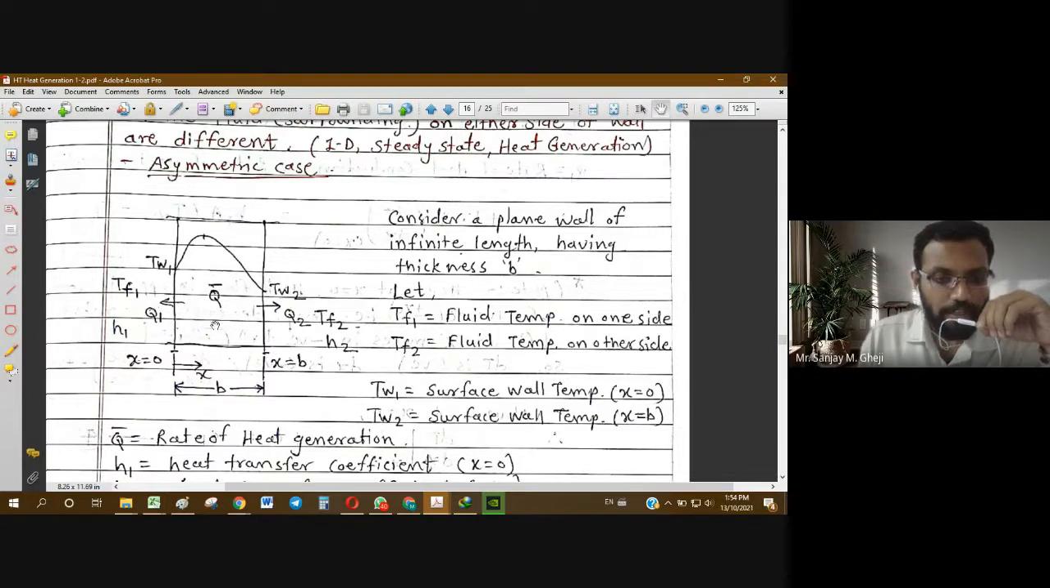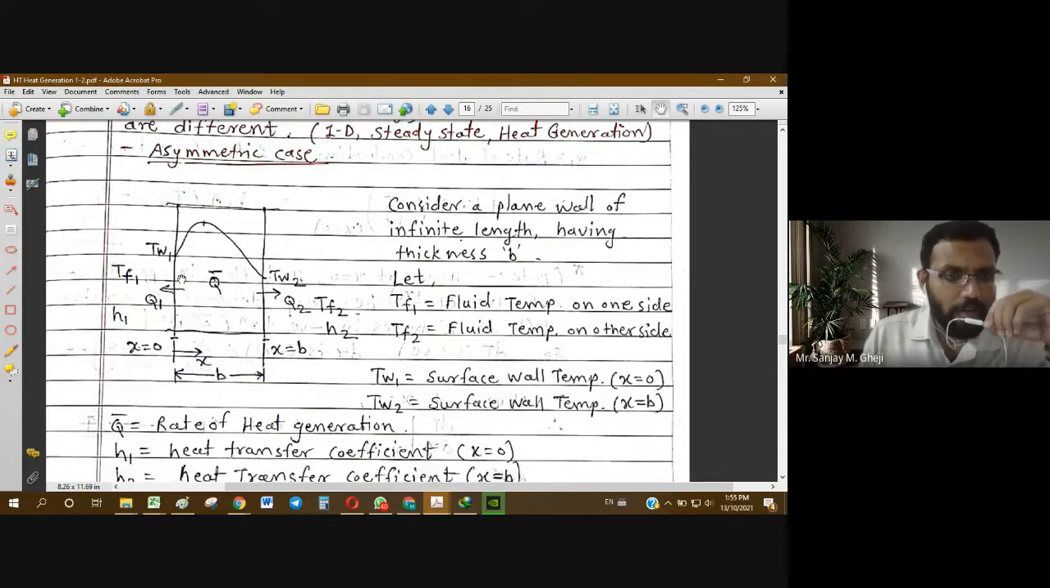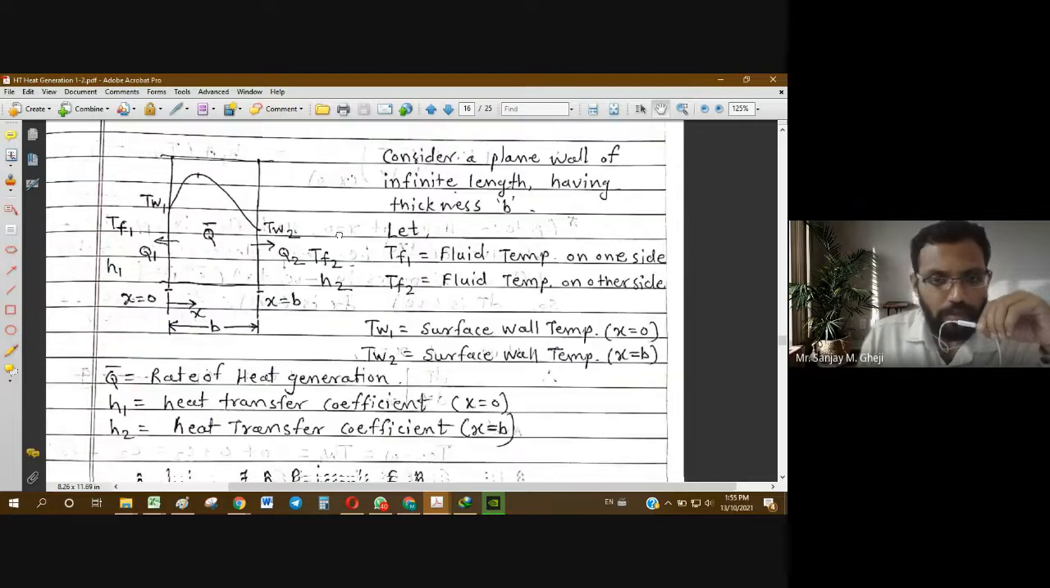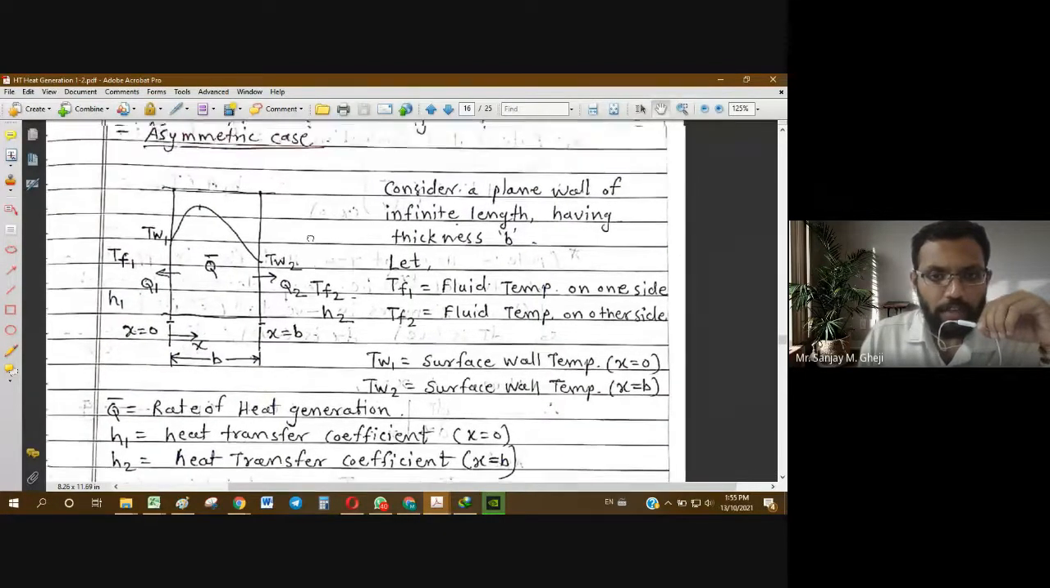So under steady state, what will happen? Whatever heat is generated inside this plane wall is going to be distributed as shown in this diagram. Some heat will flow through the left face, and the remaining heat will flow through the right face. Let us say Q1 at left and Q2 at right in this direction. At the face it will be by conduction, and under steady state, when we apply the energy balance, Q bar will equal Q1 plus Q2. So this is the physical condition of the given case.